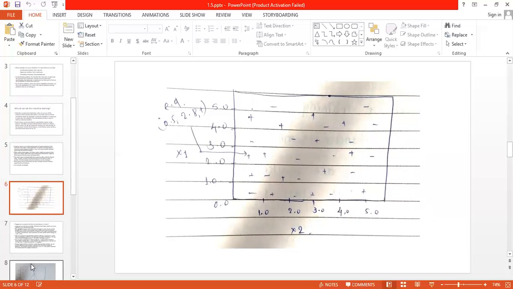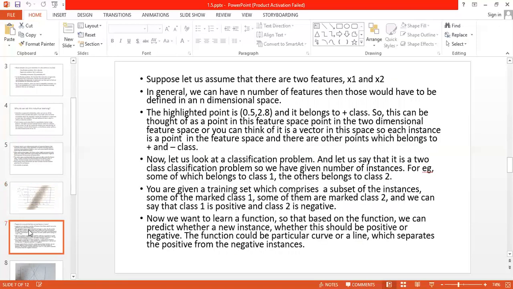So it depends on the problem you are facing, the problem for which you are finding the answer. Suppose let us assume that there are two features x1 and x2. In general, we can have n number of features, which would then be defined in n-dimensional space.